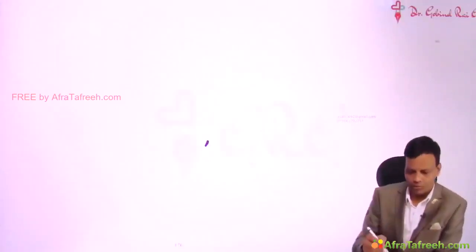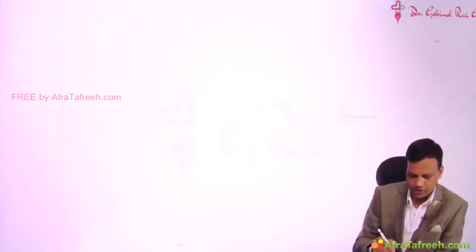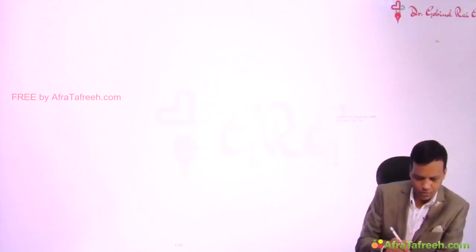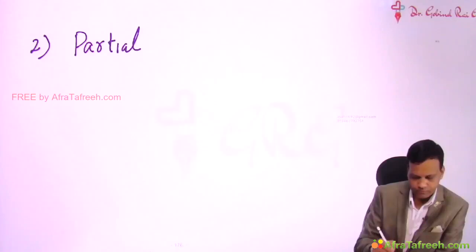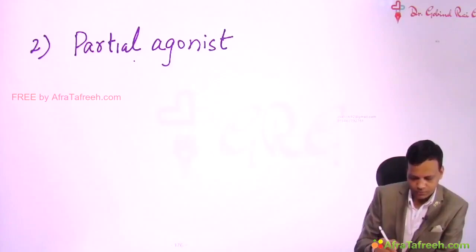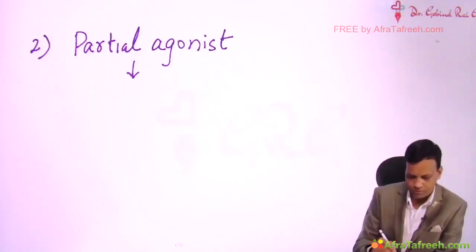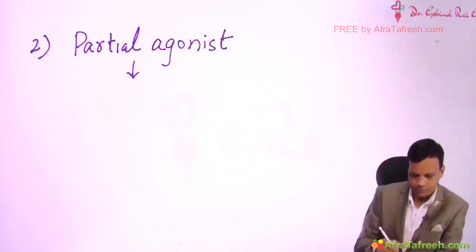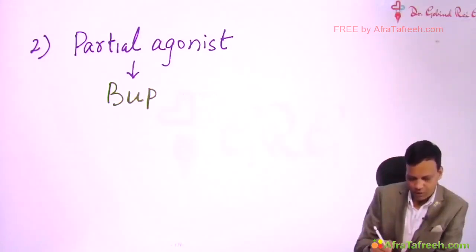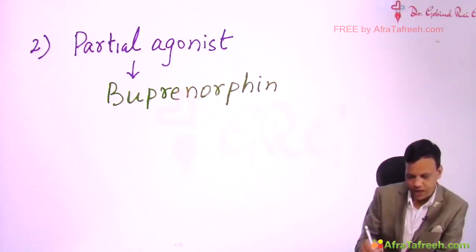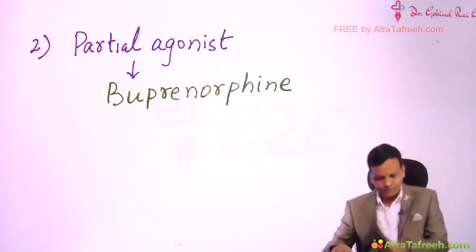Now coming to the second group of drugs acting on opioid receptors. This includes partial agonists. The main drug in this group is buprenorphine. It is a partial agonist at the mu receptor.